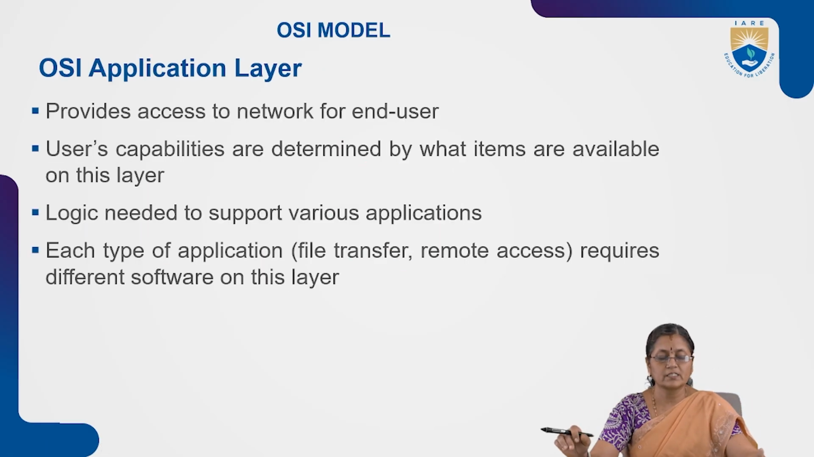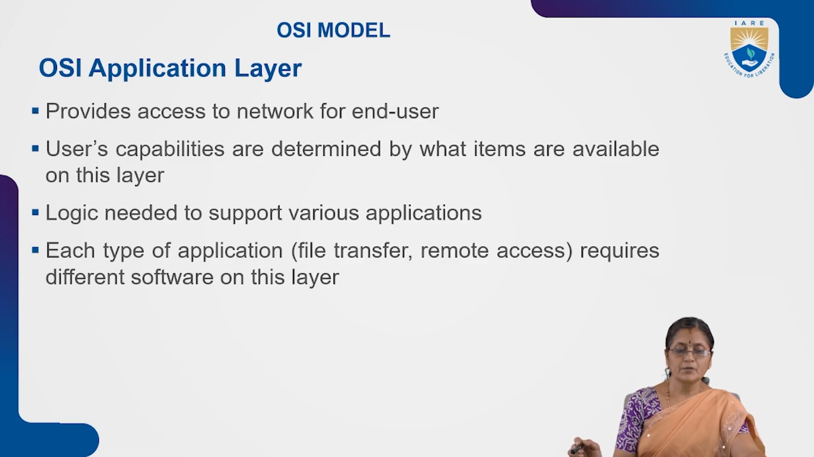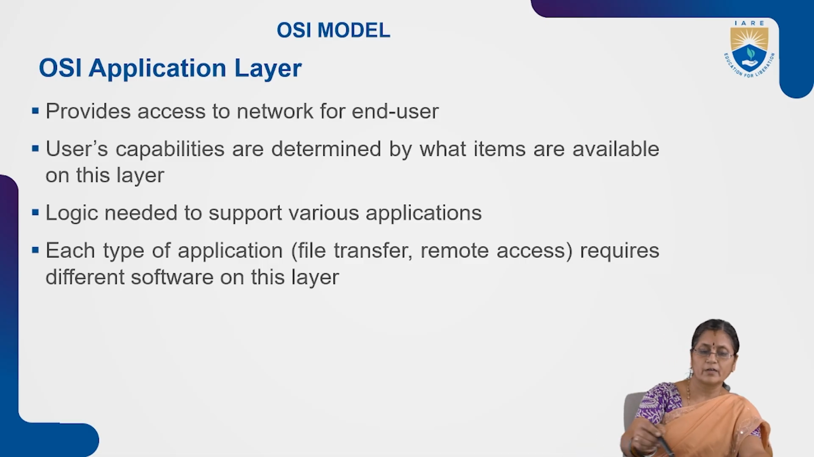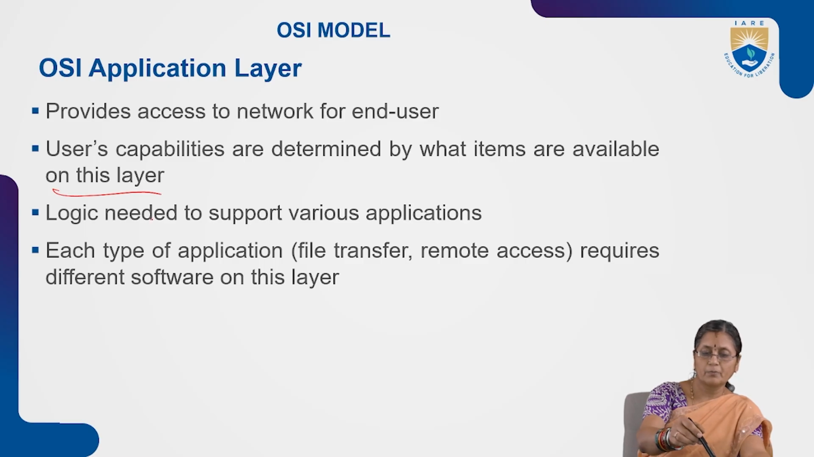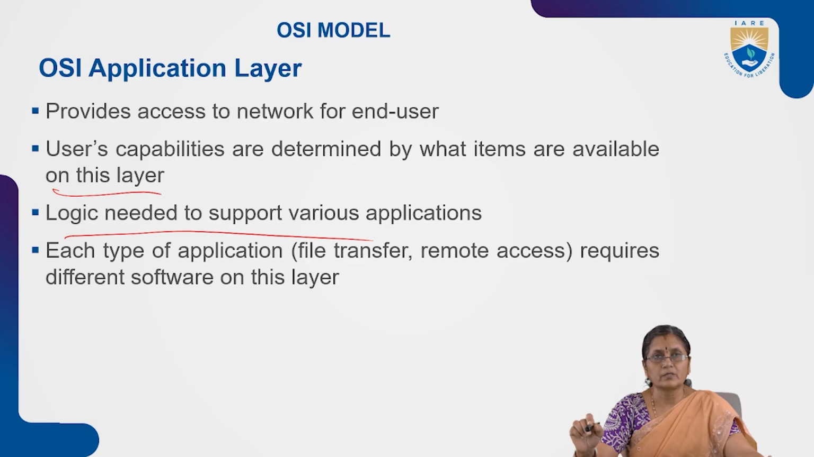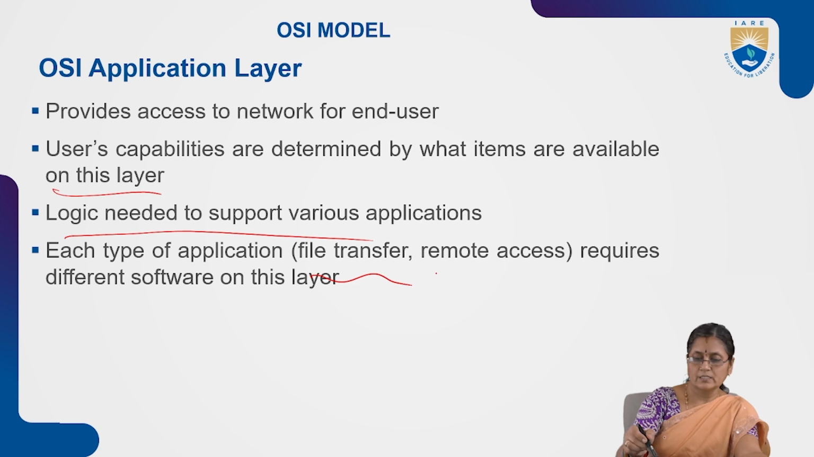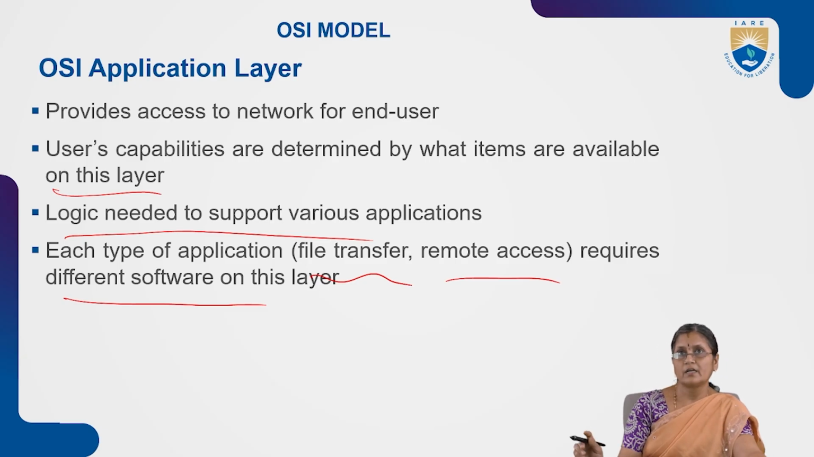The last one of the OSI reference model is the OSI application layer. It provides access to the network for the end user. The end user will access the network with the help of the application layer. The user capabilities are determined by what items are available on this layer. We require logic to support various applications. For each type of application, such as file transfer and remote access, the software on this layer is performed.